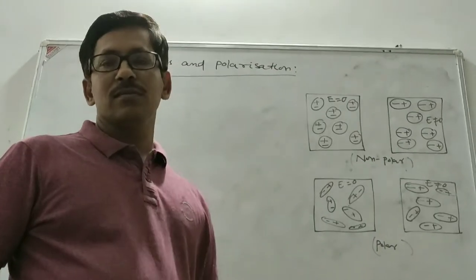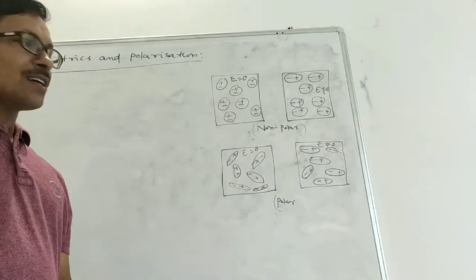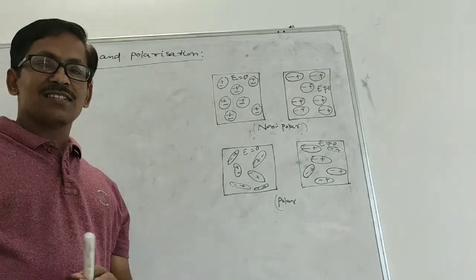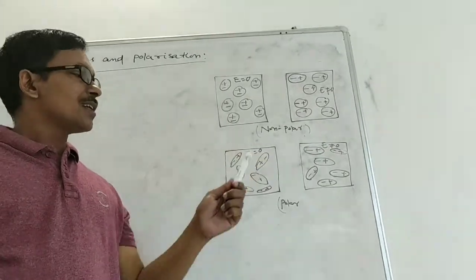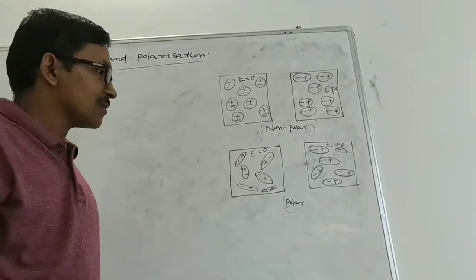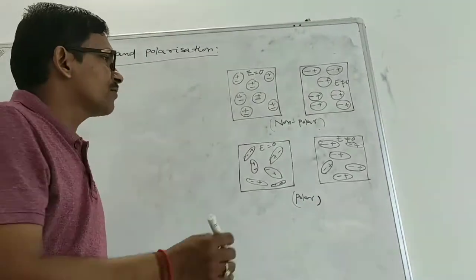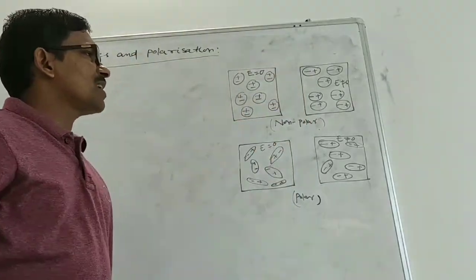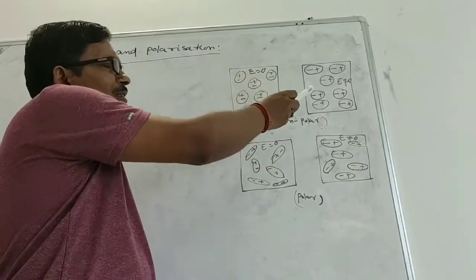Now let us see what happens when a dielectric is placed in a uniform electric field, a non-polar dielectric and a polar dielectric. If a non-polar dielectric is placed in an electric field, then what happens?